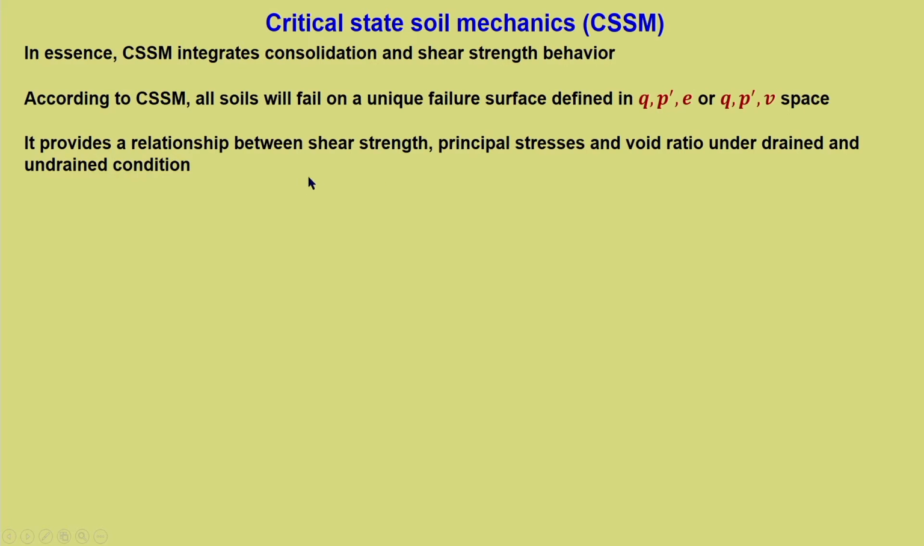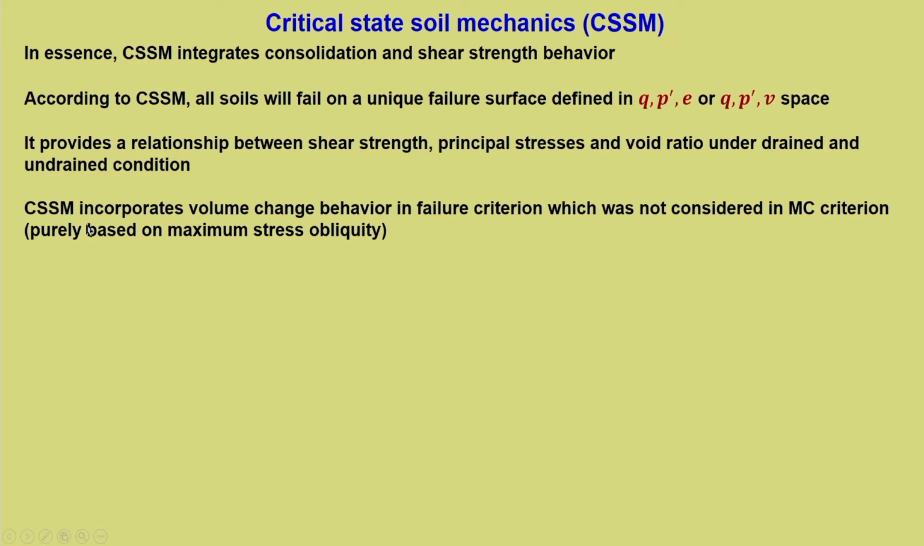It provides a relationship between shear strength, principal stresses and void ratio under drained and undrained conditions, as is visible in this q-p'-e or q-p'-v space. CSSM incorporates volume change behavior in the failure criterion, which was not considered in the Mohr-Coulomb failure criterion, the most prominent model for soils. We do not talk about e or v at failure. That was purely based on maximum stress obliquity, I hope you understand this term, sigma 1' by sigma 3' at failure.